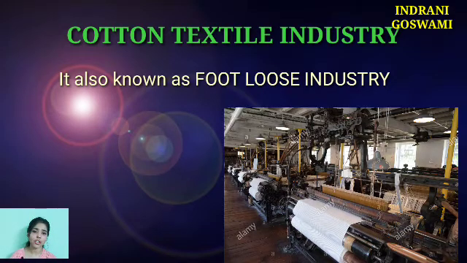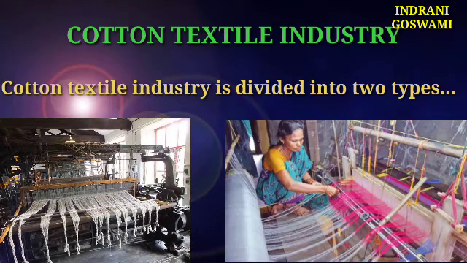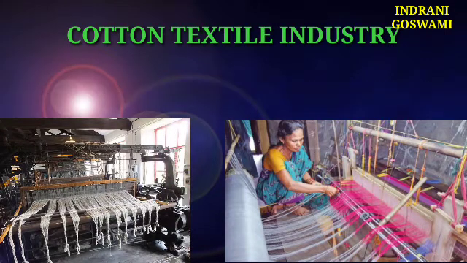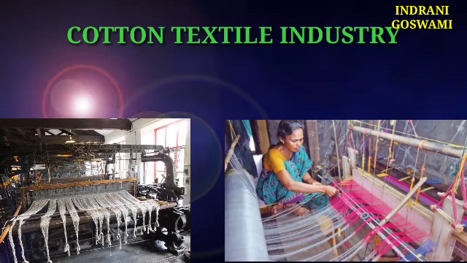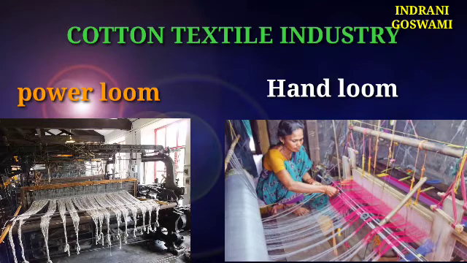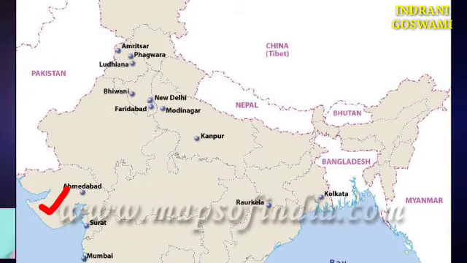For your information, the cotton textile industry is further divided into two parts. One is the power loom sector, another is the handloom sector. Now, what is this power loom sector? Basically, here the entire production depends on modern technologies. And states like Gujarat and Maharashtra originally depend on such power loom sectors.